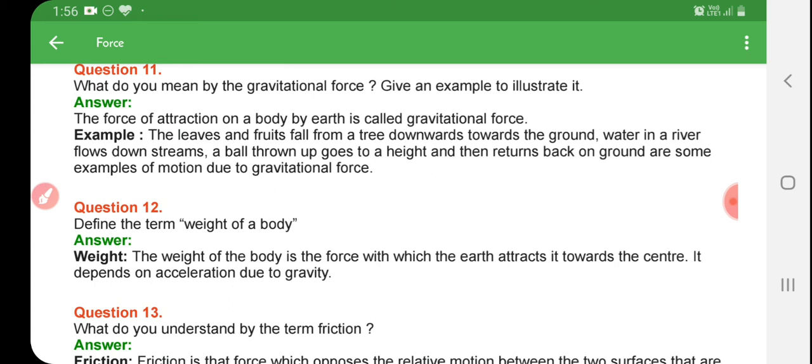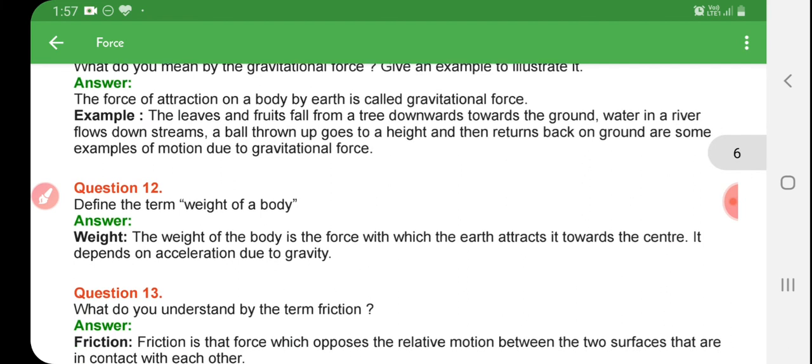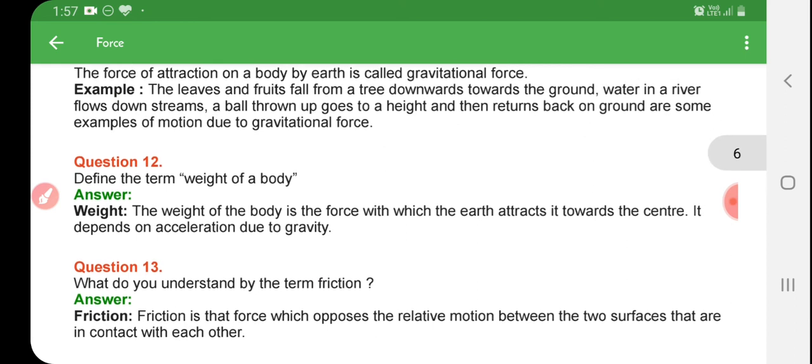Water in a river flows downstream. A ball thrown up goes to a height and then returns back to the ground. These are examples of motion due to the gravitational force. Fruits fall down to the earth, and when we throw a ball upward we are acting against gravitational force. It is a non-contact force also.